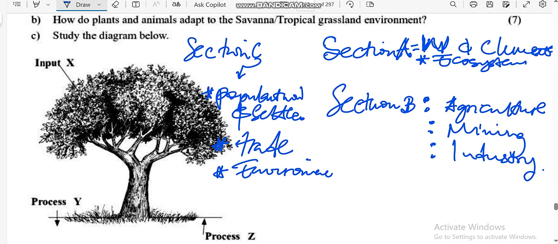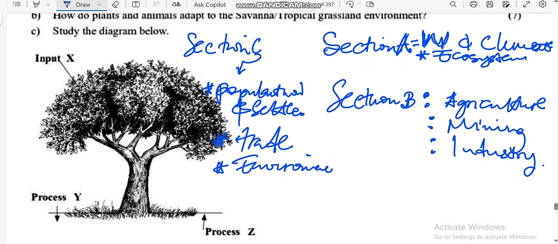And the instruction from ZIMSEC is simple. You are going to answer one question in section A, one question in section B, one question in section C, okay? And any other question from any section.